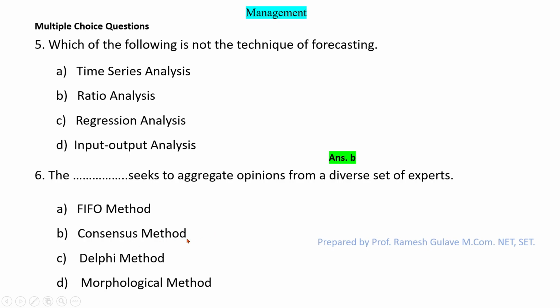Consensus method, so here in consensus method there is a consensus, there is a common agreement, right? So this is not the option, but option C, that is Delphi method, is that method where opinions from a diverse set of experts are sought. So therefore here option C is the right answer.